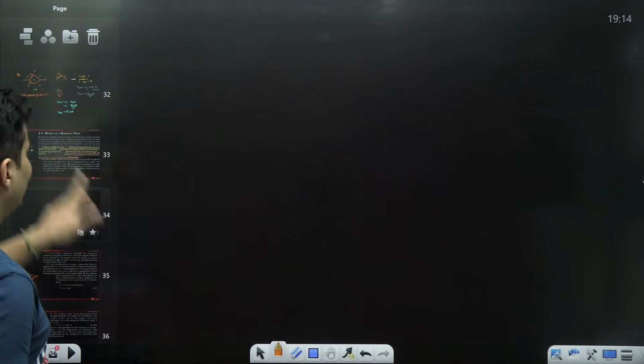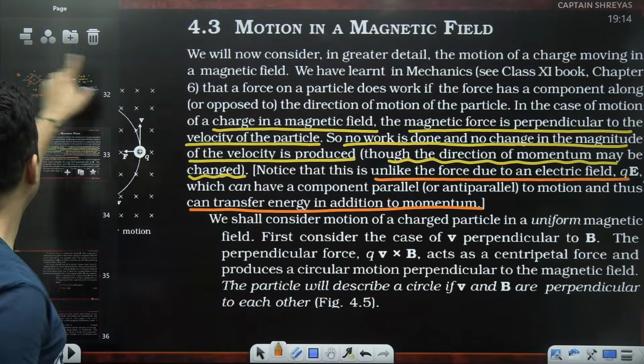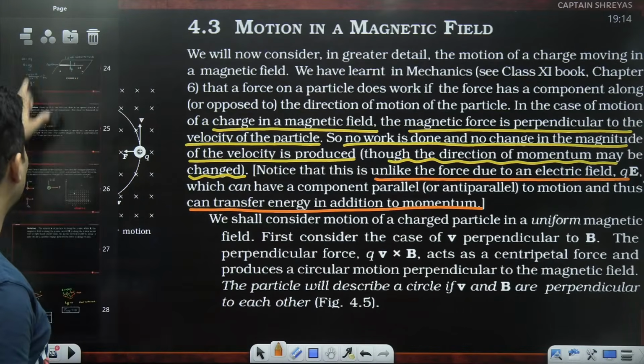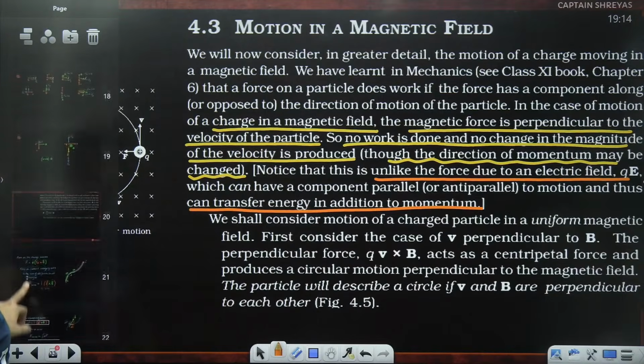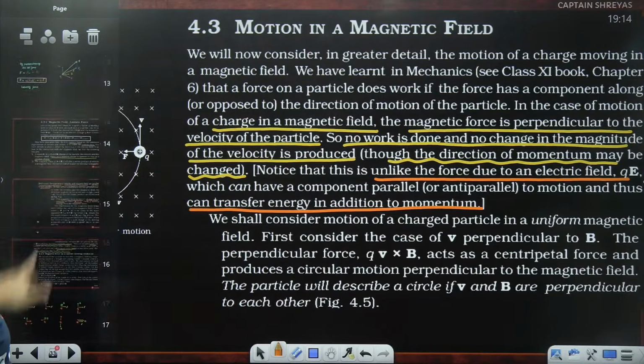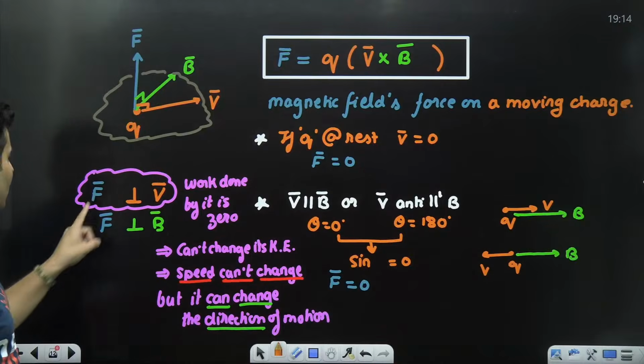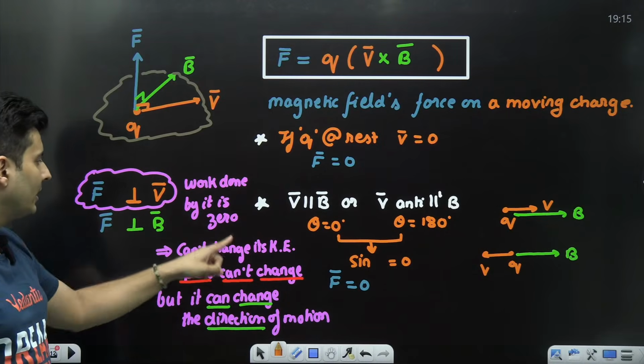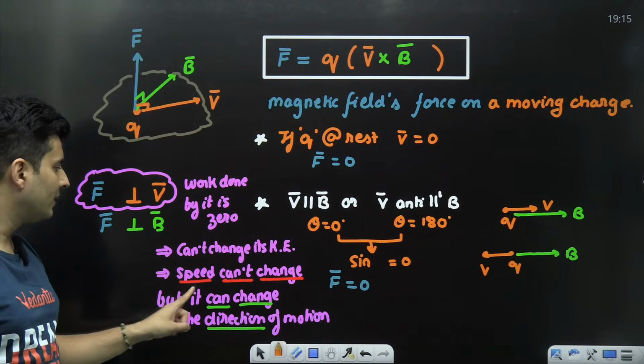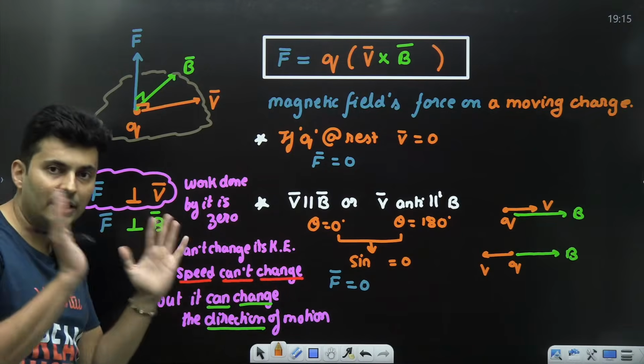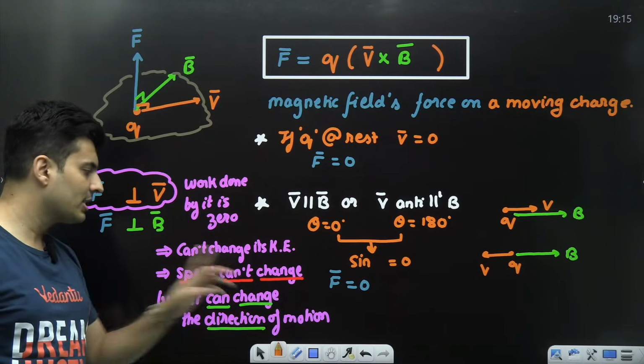Now, you might ask, sir, where did we do this? This particular part. Let me go back and show it to you where we have done. Right at the beginning. Shreyas Sir knew it will come. So Shreyas Sir did it. Force is perpendicular, work done by it is 0, no change in the kinetic energy. So speed, that means magnitude can't change, but the direction can change.